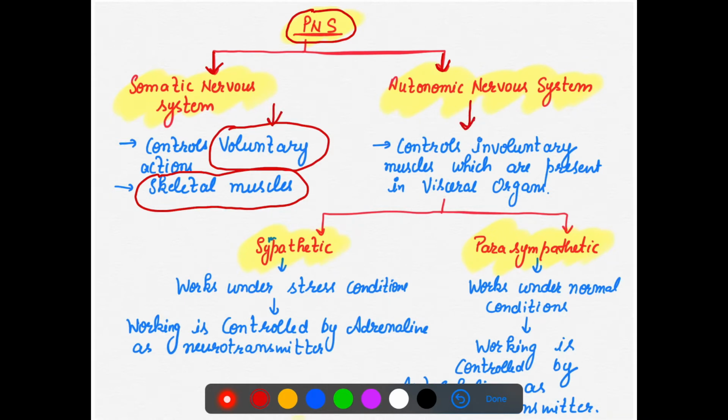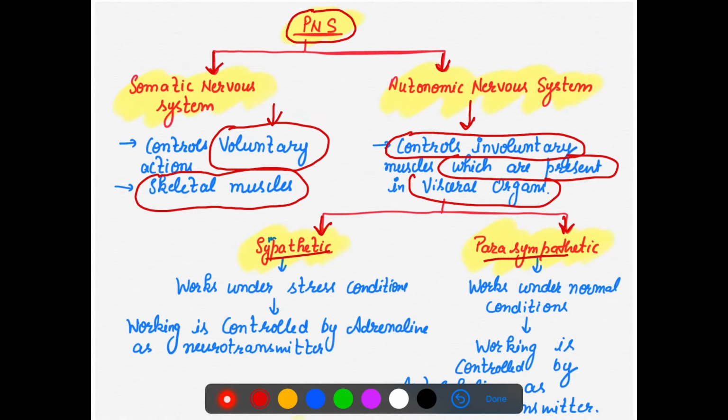The autonomic nervous system controls involuntary muscles which are present in our visceral organs as well as the cardiac muscle. They are controlled by the autonomic nervous system. Now this autonomic nervous system is further of two types, parasympathetic and sympathetic. Sympathetic, we know, works under stress condition. I told you many times that when your body needs sympathy, that is when you are under stress.